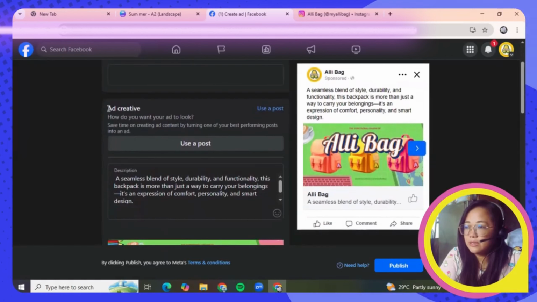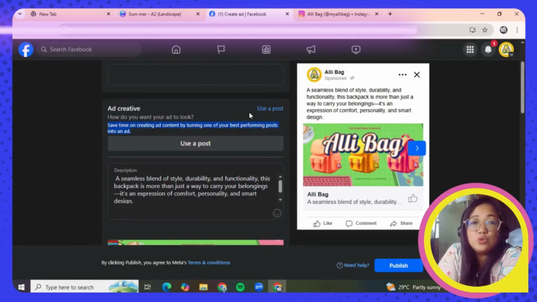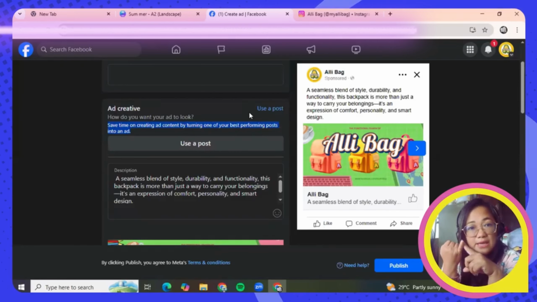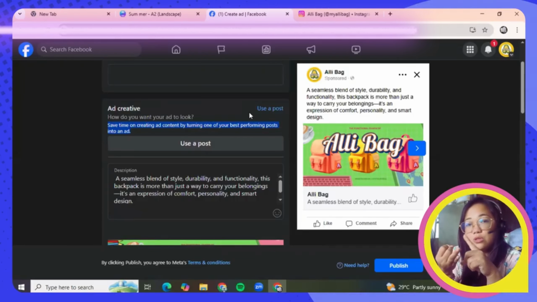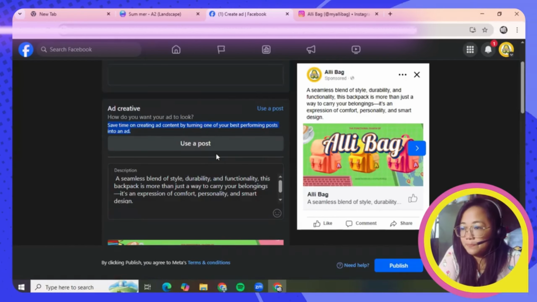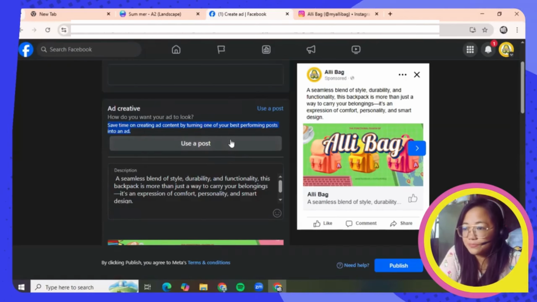And now while loading, you can see this Add Creative option here. It says, save time on creating ad content by turning one of your best performing ads. So we can choose any post that we already posted on our Facebook page before. You can use either a text post or a post with photos, and you can also use the videos you posted on your Facebook page. Okay, so let's hit this one.